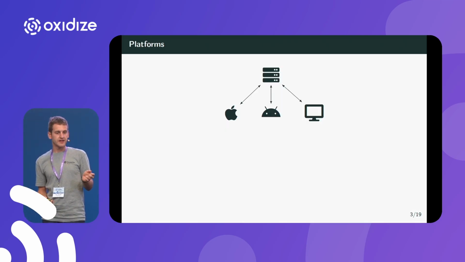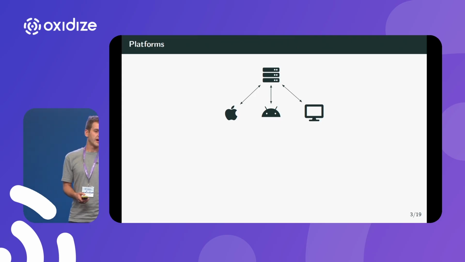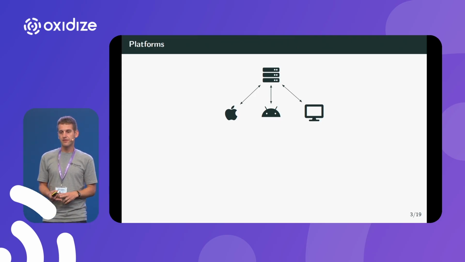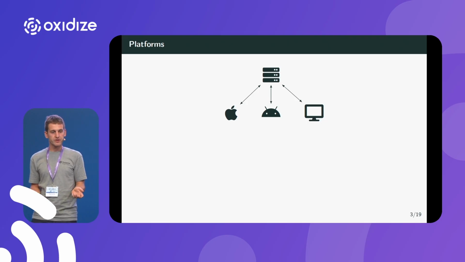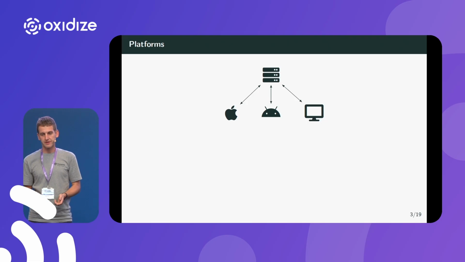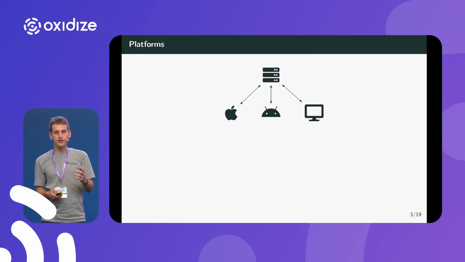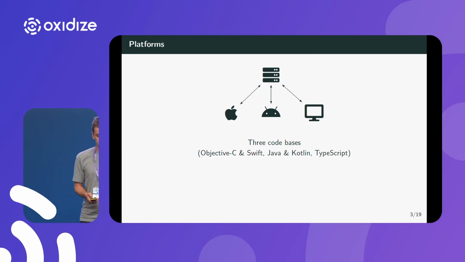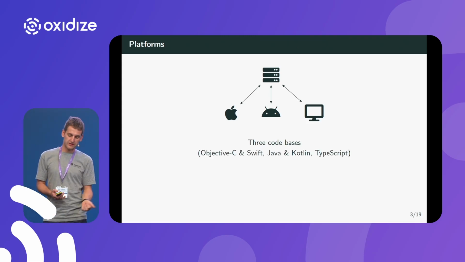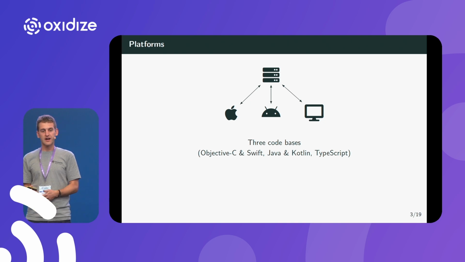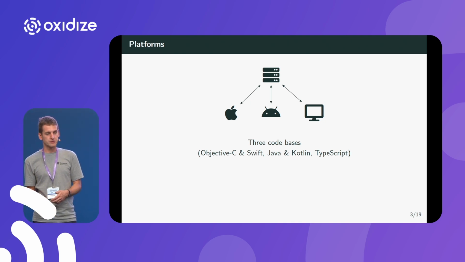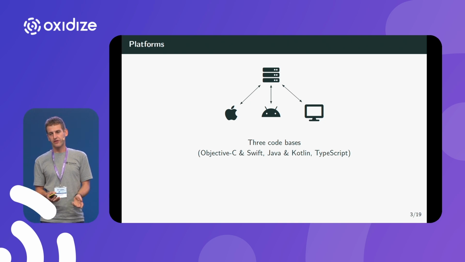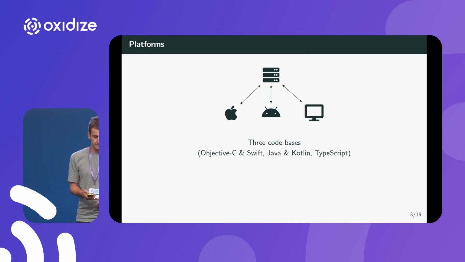Now, basically, there are three platforms. We have an iOS app, an Android app, and a desktop app. We have a server, and because everything is encrypted, state is managed decentrally. Now, historically, for all of these platforms, an independent codebase has grown. So we have Objective-C and Swift for iOS, Java and Kotlin for the Android app, and TypeScript for desktop. In fact, there are even more code bases, as we have some SDKs and gateway servers.